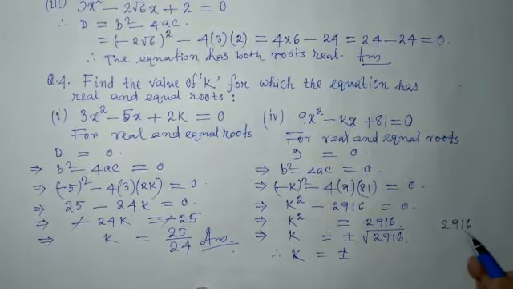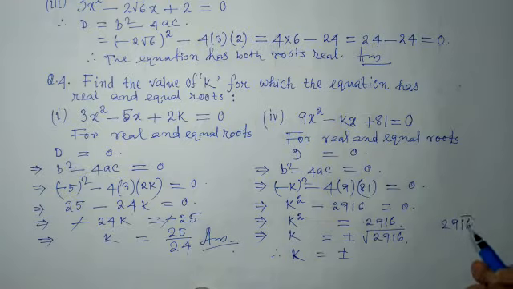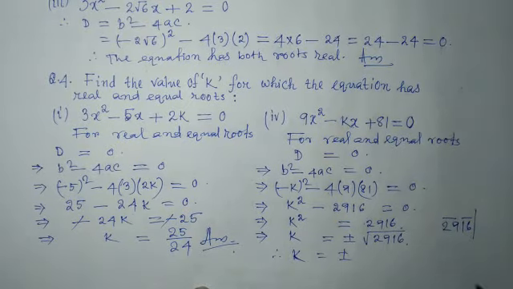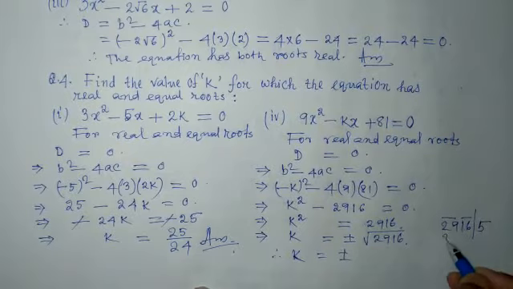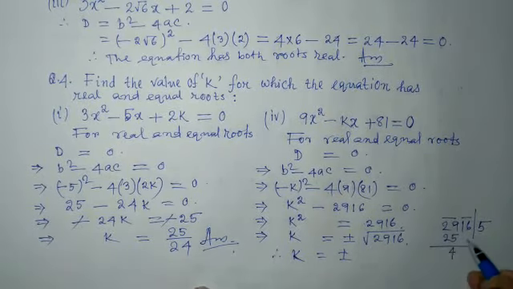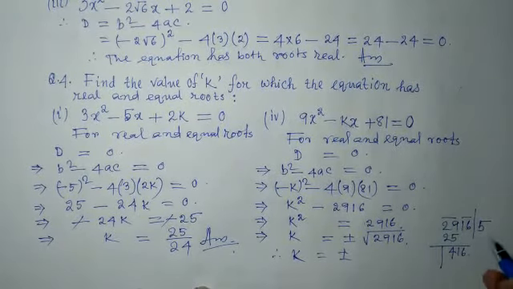Let us do the square root of 2916 by the division method. From the right side take one pair, 16, and then 29 is another pair. Now if we take 5 multiplied by 5, it will be 25, and then subtract. Here 4, bring down that pair 16, and then double this 5, it is 10.